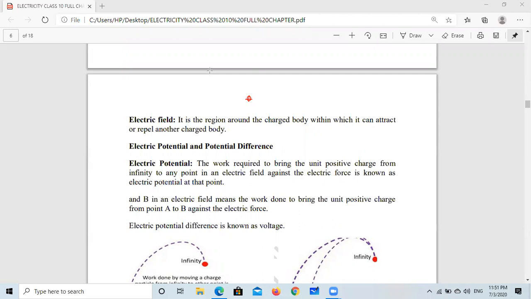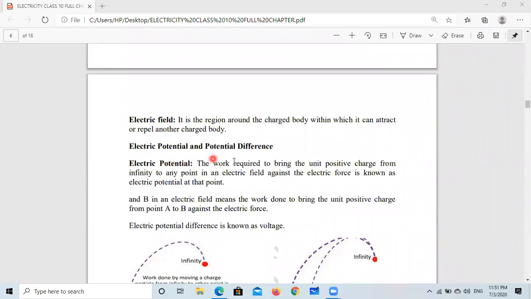So the region around the charge where the effect of the charge can be experienced, this is the region around the charge. If you bring any charge in this region, that charge can be attracted or repelled by this charge. So this region is known as the electric field of this charge. This charge is known as the source charge. Electric field is the region around a charged body within which it can attract or repel another charged body.